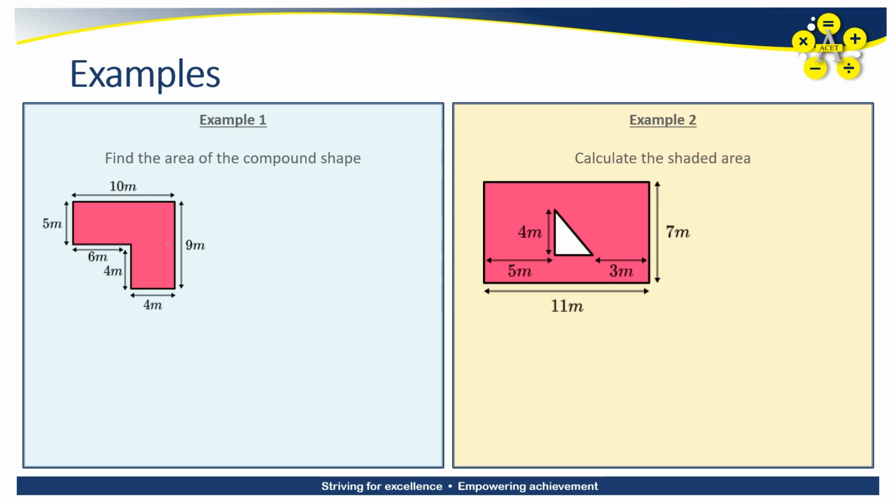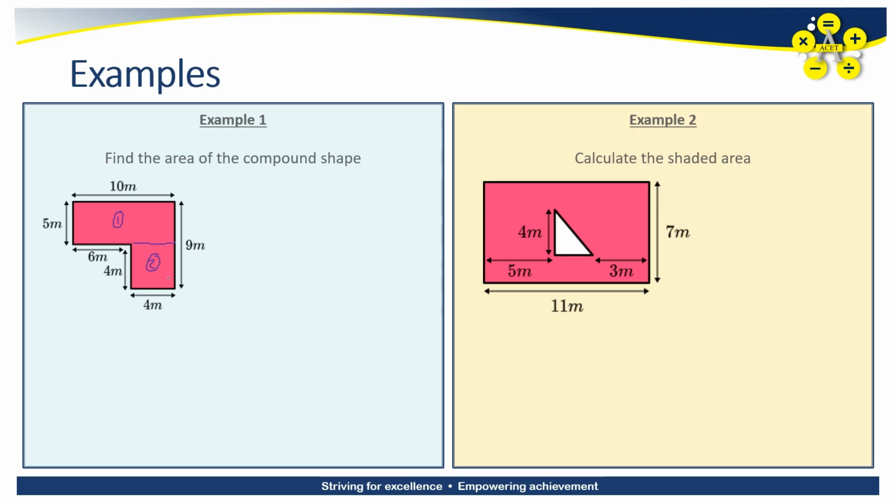So here I can see I've got two rectangles, or even a rectangle and a square. Now I could break it up in two different ways. I could split it this way, or I could even split it this way, or I could even have three different shapes. But for the purposes of this example, I'm going to split it in this direction. It doesn't matter, it will still work the other way. The point is I split it into two shapes that I have knowledge of the formulas for. Now, so I'm aware of what I'm doing, I'm going to label them 1 and 2.